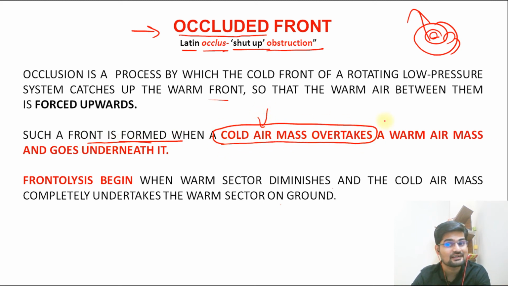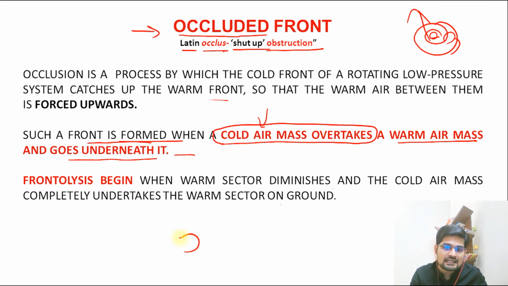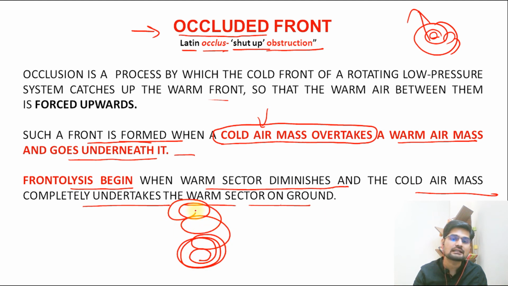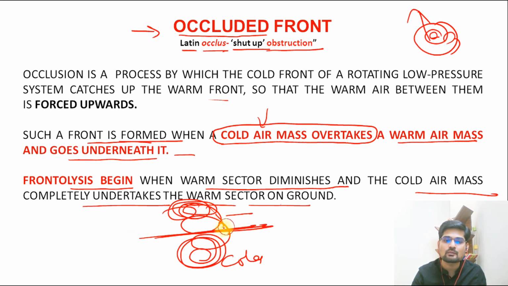Such a front is formed when a cold air mass overtakes a warm air mass. Again, see, cold air is the winner. That is important here. So that's why cold air goes inside and warm air is pushed upward. So this is when frontolysis begins, when the warm sector diminishes and the cold air mass completely takes over this warm sector on the ground, right? So what happens here? The lower ground surface is completely cold now and this portion is warm. So there is completely an obstruction. This lower area is now completely obstructed. This is called an occluded front, completely shut. So this is what is important here.